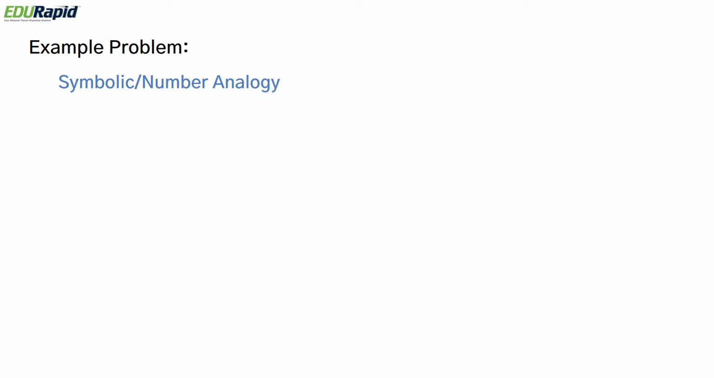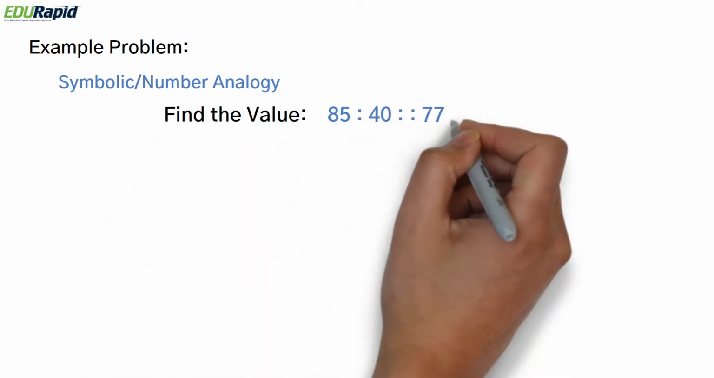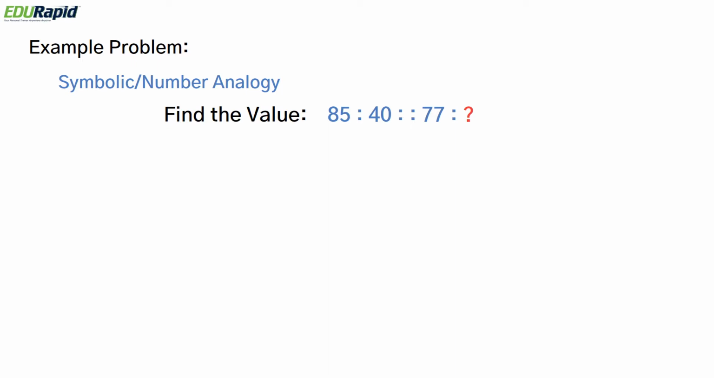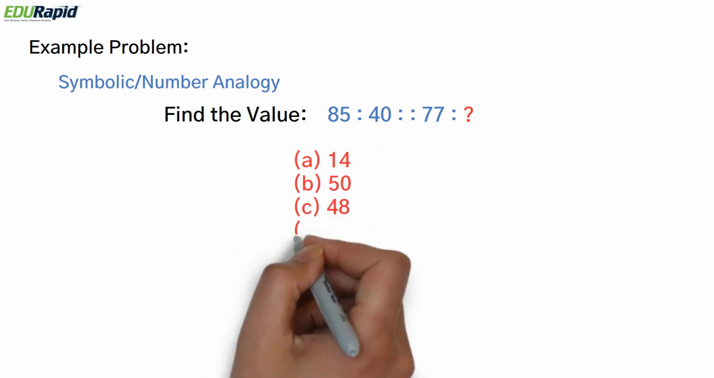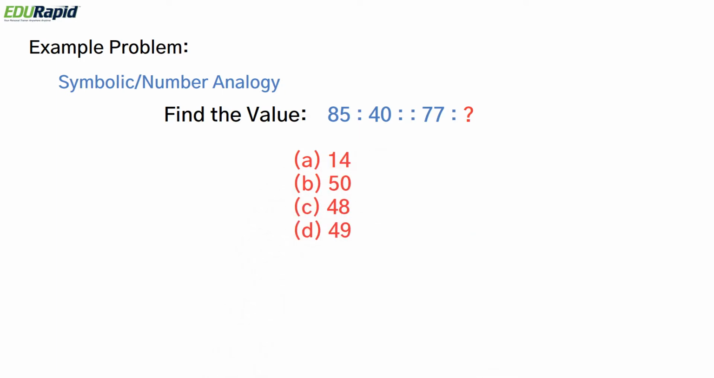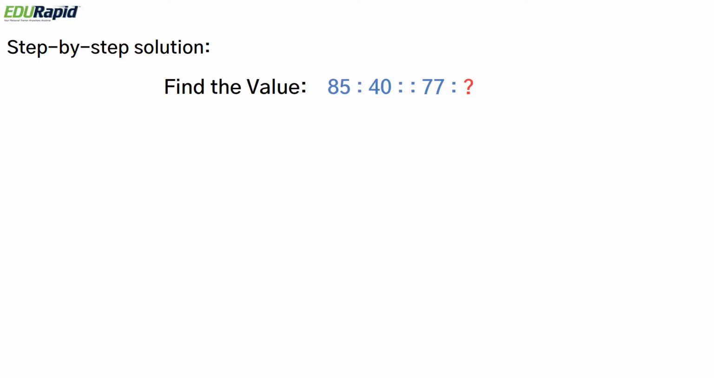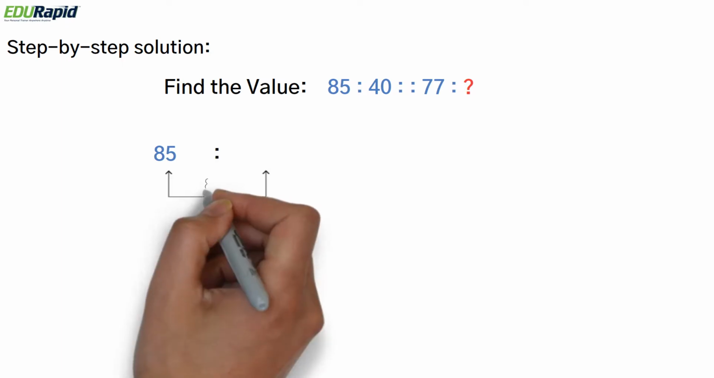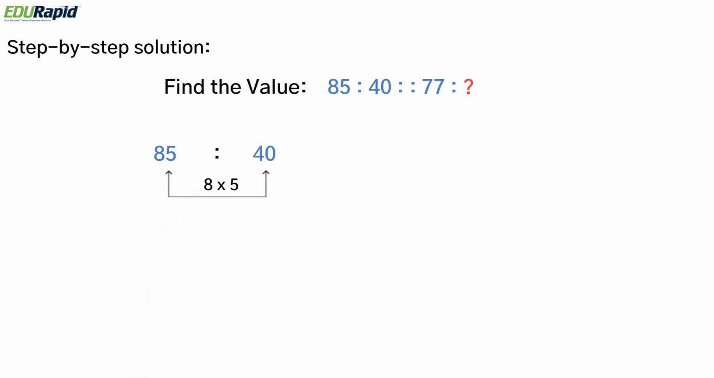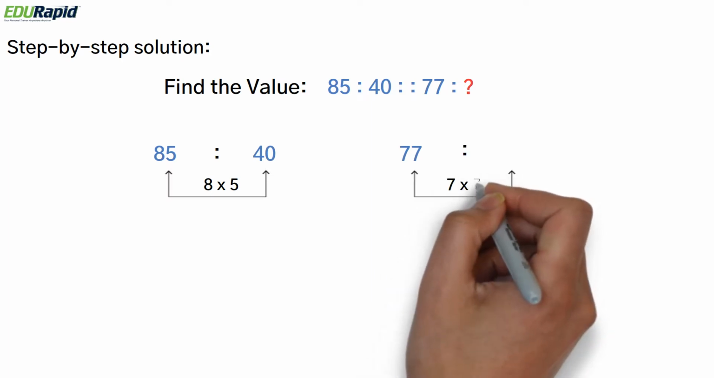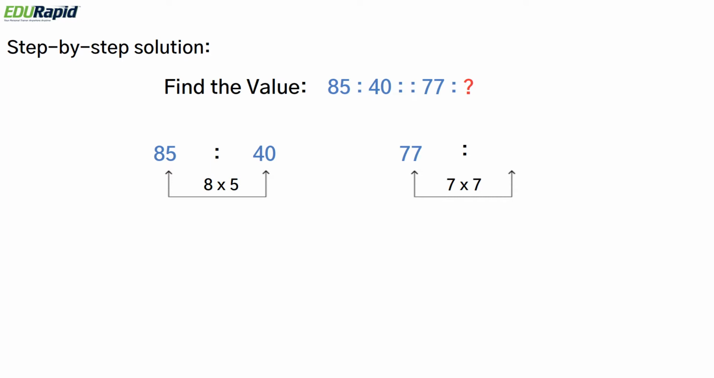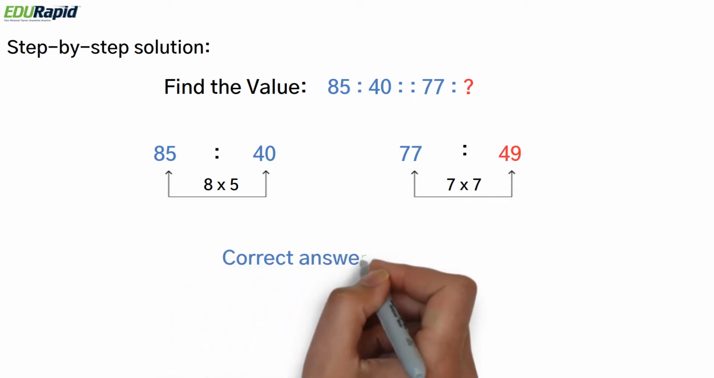Now let's look at another problem. It is related to symbolic and number analogy, and here is the question. 85 is to 40 as 77 is to what? The options are 14, 15, 48 and 49. In the solution, let's look at the relationship between 85 and 40. If you multiply 8 and 5, you get 40, right? Similarly, 77 will be related to the product of 7 into 7. 7 into 7 is 49. So the correct answer is option D, 49.